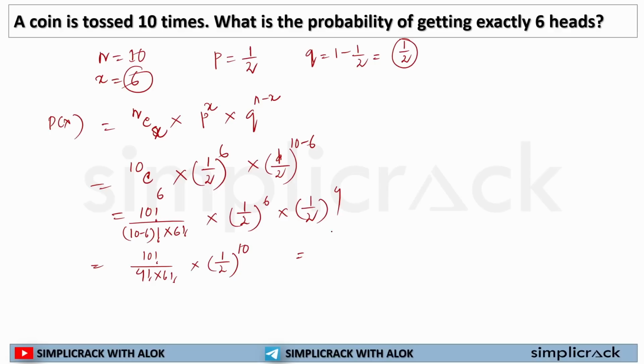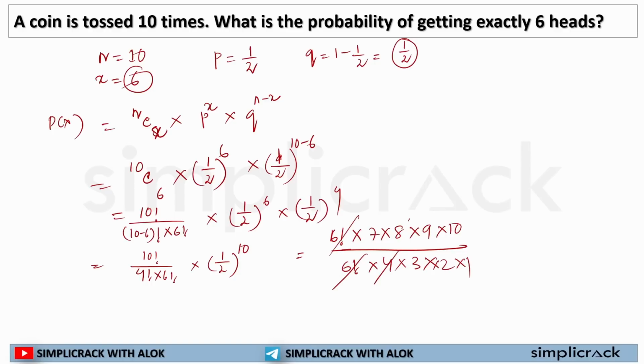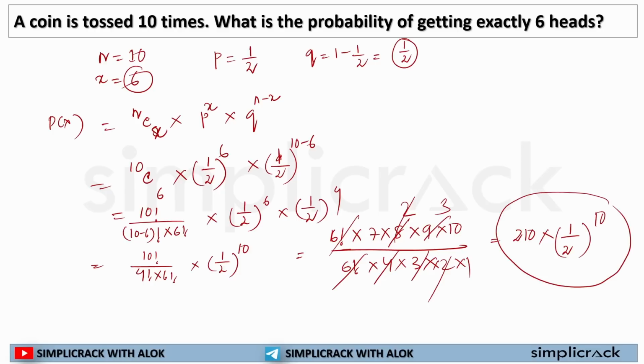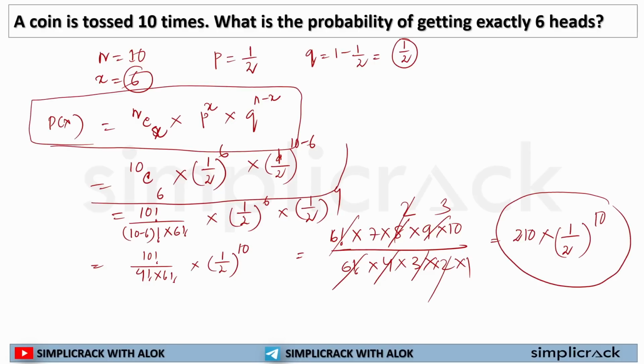Or I can write 10 factorial as 6 factorial into 7 into 8 into 9 into 10, divided by 6 factorial multiplied by 4 into 3 into 2 into 1. 6 factorial will cross out, 4 and 2 will cross out, 3 will be there, 7 into 3 into 10 is equal to 210 multiplied by 1 by 2 to the power 10. So this will be the answer of this question. You just need to remember this formula. Then you need to use the values and solve the question and you will get your answer.